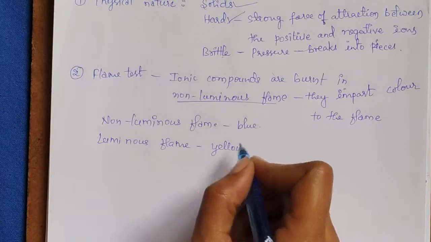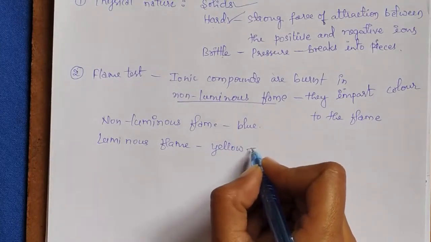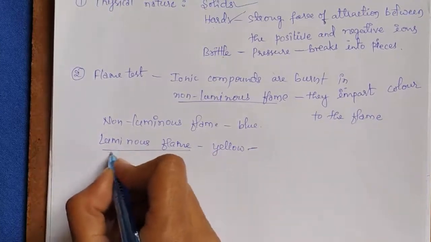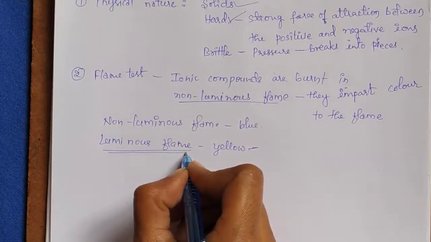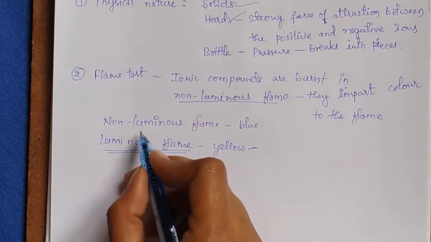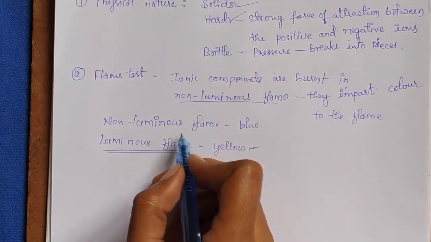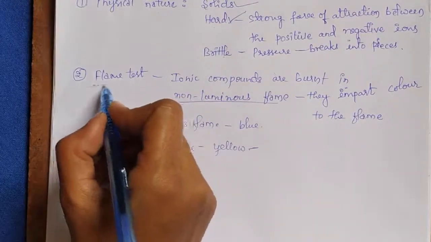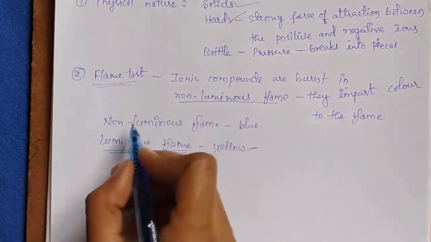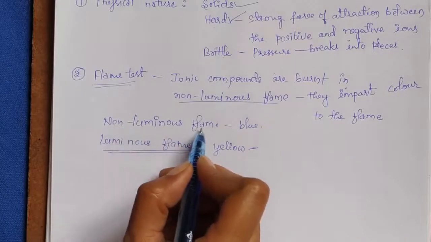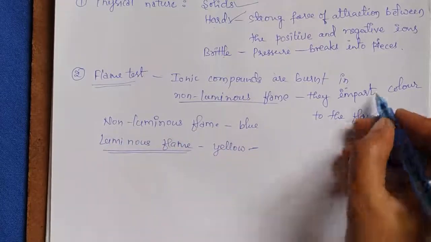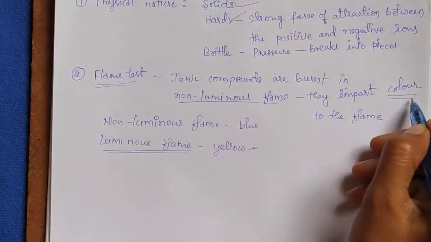A luminous flame is obtained when the fuel is not completely burnt, but a non-luminous flame is obtained when the fuel is completely burnt. The flame test should be carried out in a non-luminous flame so that we can identify the color imparted by the ions.